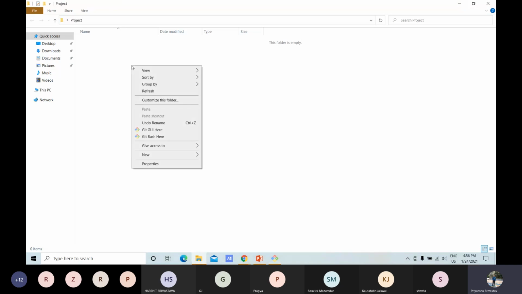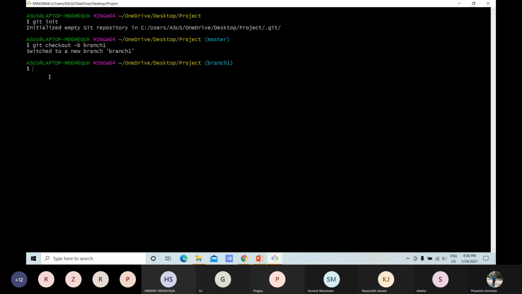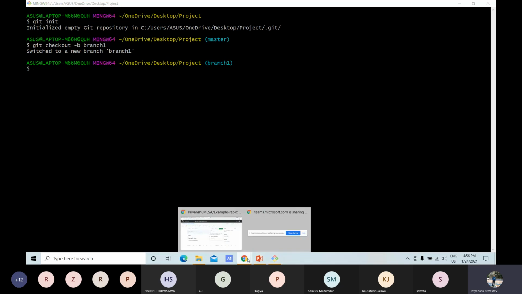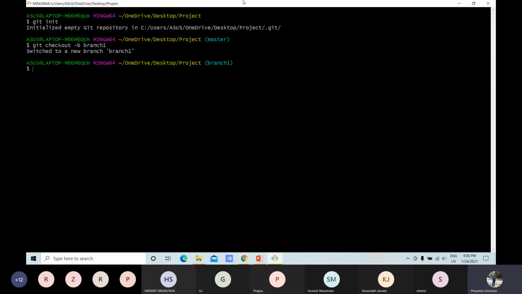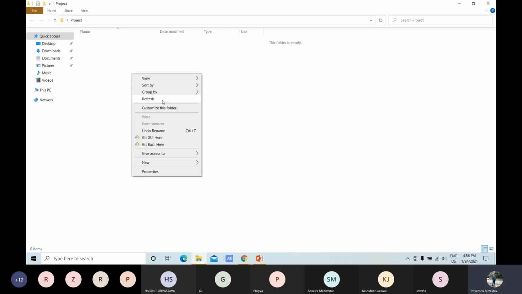Now right click here. Let's first clone that repository. Here we have copied the URL. Git bash here. First of all, we have to clone that repository.